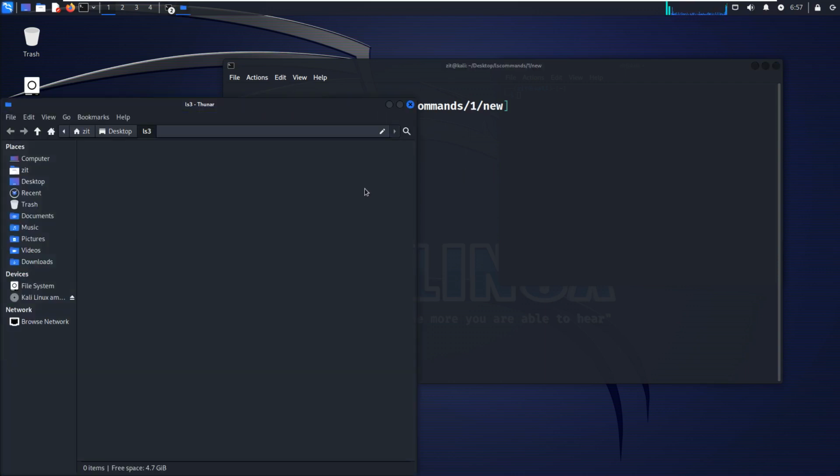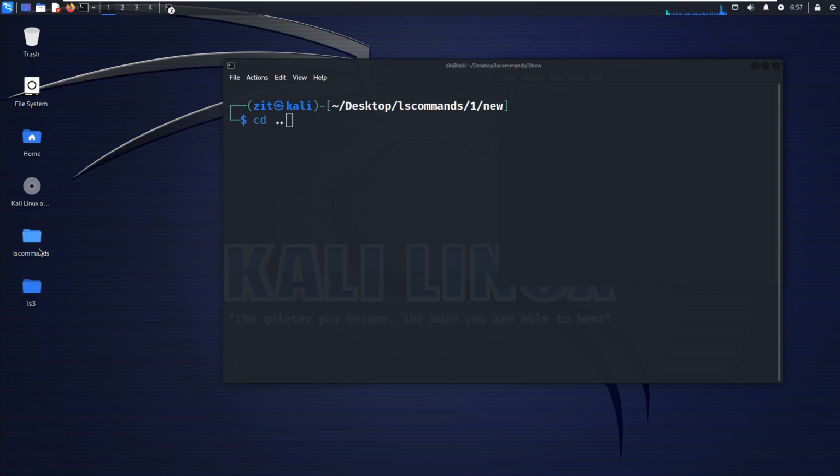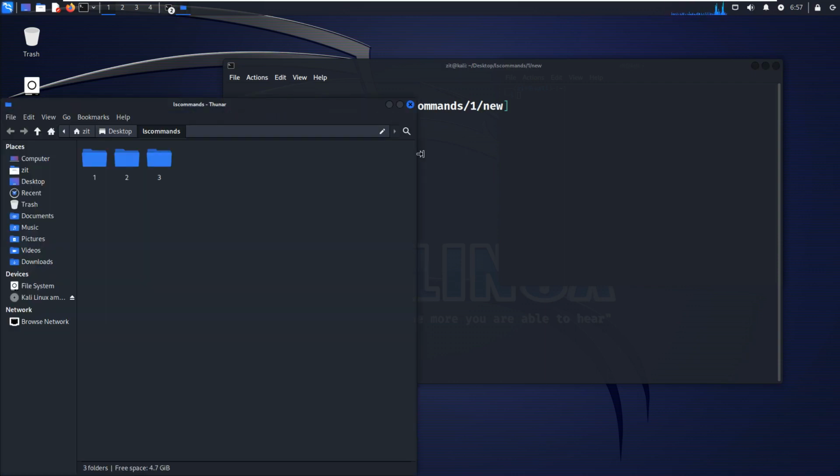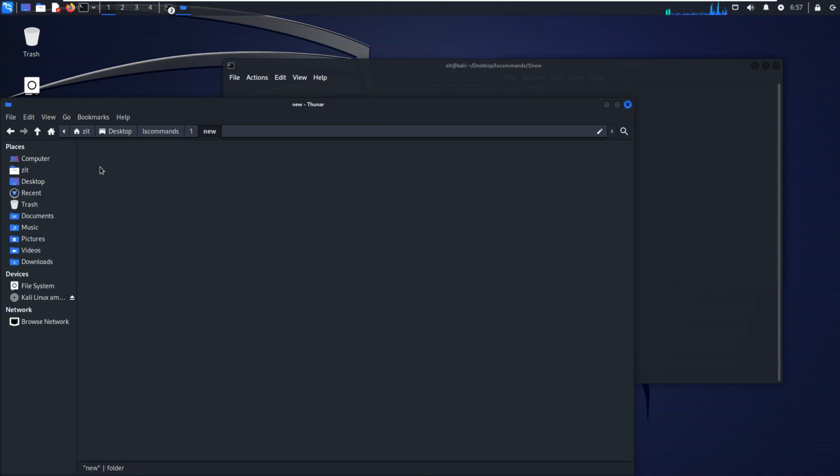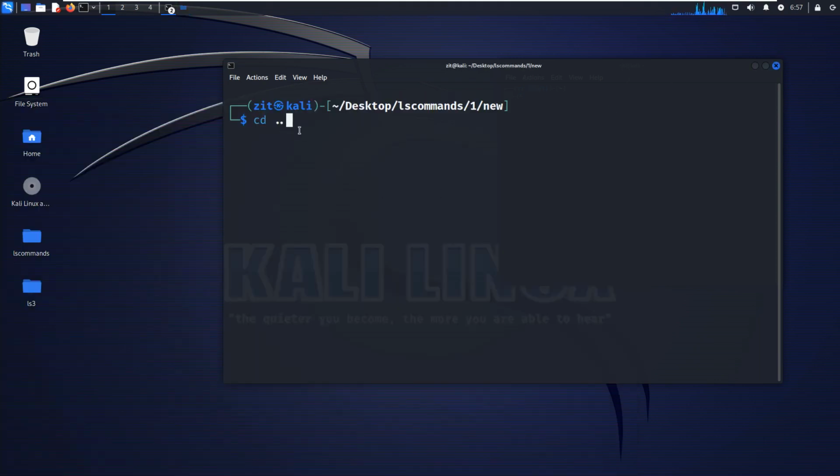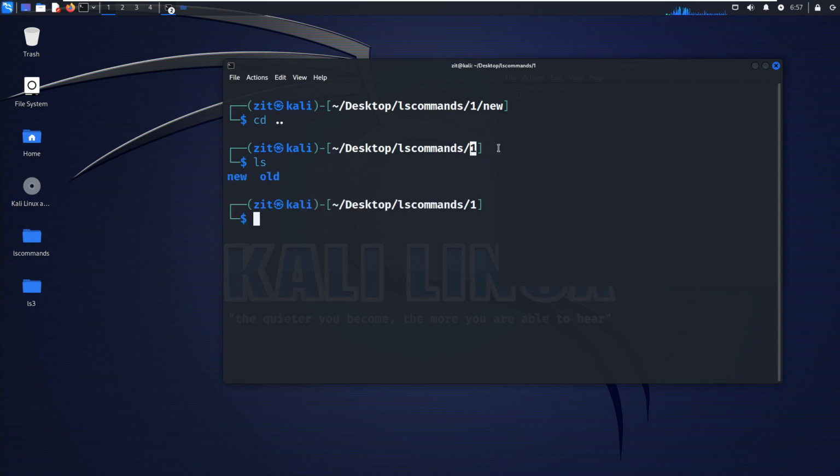Just see, I will show it in graphical form. You will learn well here. I'm in new, and I want to go back to this one, directly here. What does this double dot do? It goes one step up, back to the parent directory. Just hit the enter button to get the concept. Now see, before we were in the new directory, now we are in the one directory. ls will show what is inside the one directory, by the names. There we have two other folders.